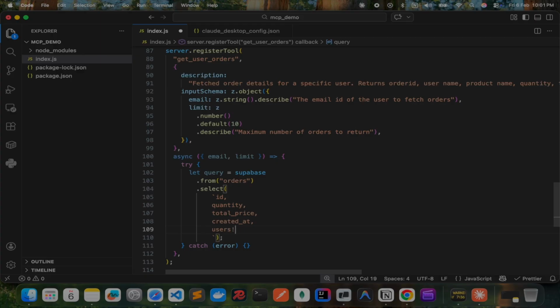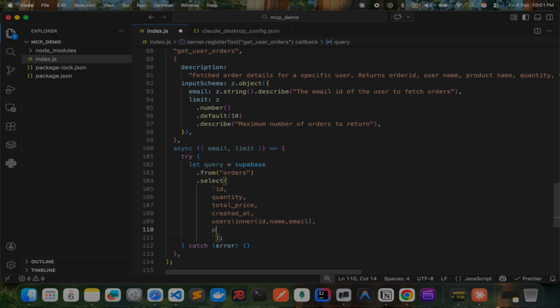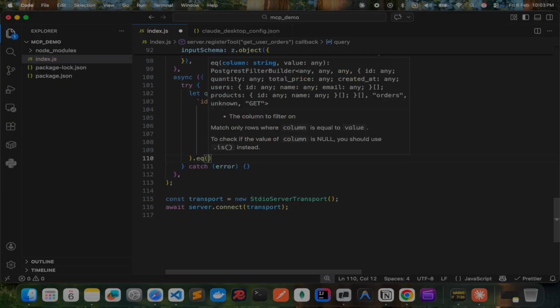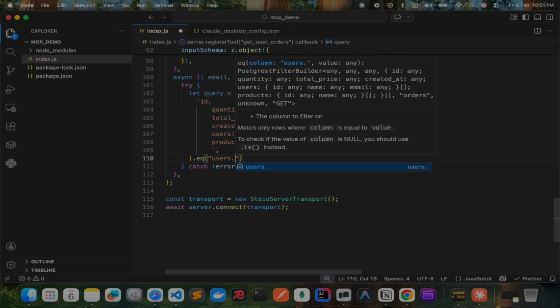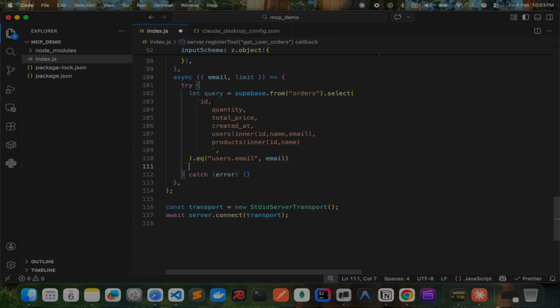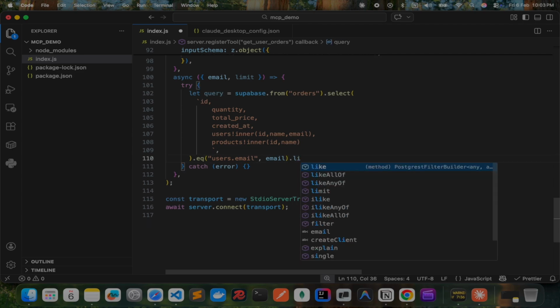And user inner. Basically, we are inner joining here. ID, name, and email. Also on product table, we'll give ID, name, and should be equal to user email, which we are going to provide in the prompt. So email here, and we'll limit it to 10.